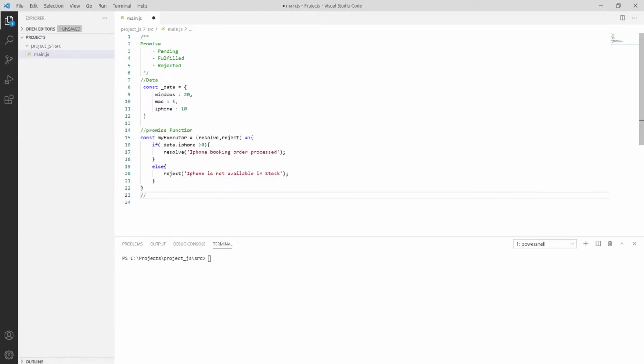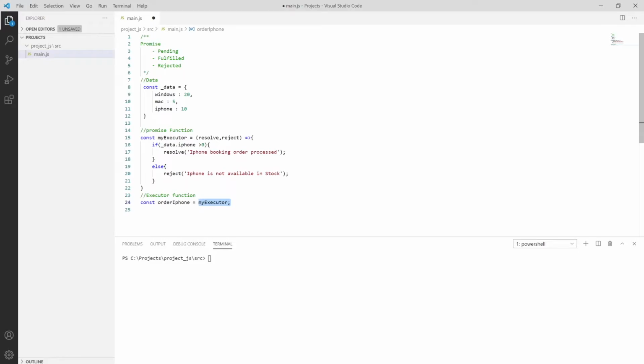So we have one more, which is our executor function. The executor function is something we have, like put order. So constant, I'm putting it as order iPhone, or you can simply invoke this function as my executor. You can simply invoke in this manner, but it's not a function, it's simply assigning a variable to another variable.